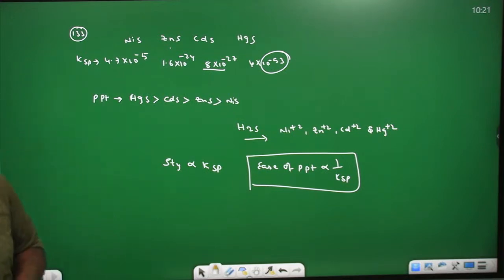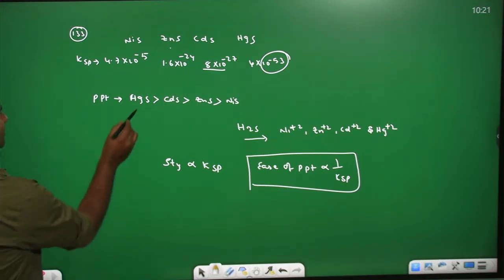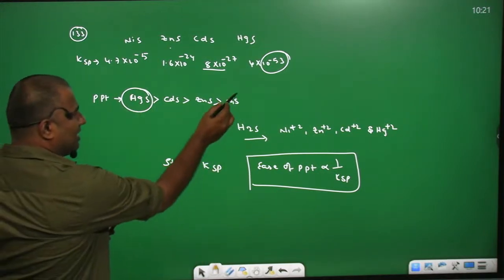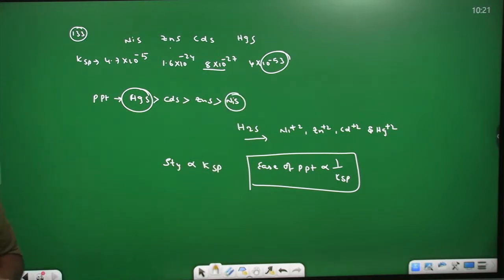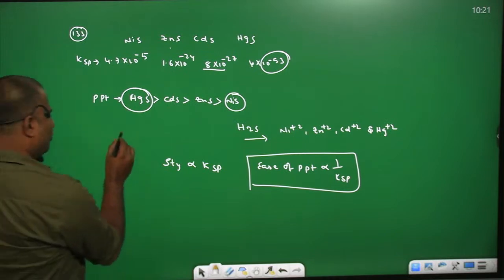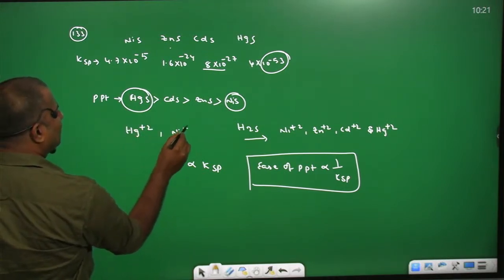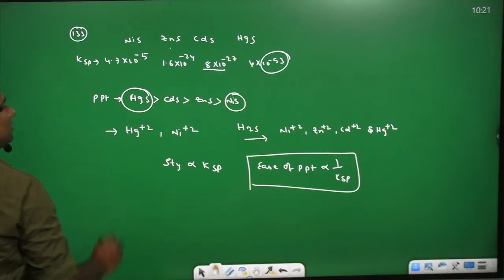So which can form precipitate more readily? HgS. Which can form last? That is nickel sulfide. He is asking which is formed first and which is formed last. So Hg plus 2 forms first and nickel plus 2 forms at last.